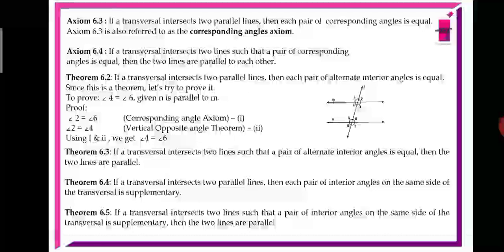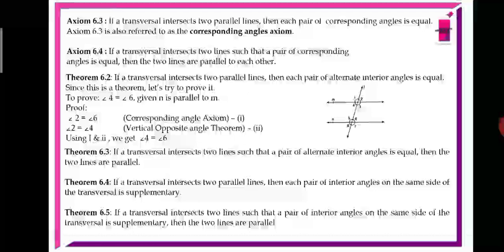So theorem 6.5 says, it's a converse of it. If a transversal intersects two lines such that a pair of interior angles on the same side of the transversal is supplementary, then the two lines are parallel. So these are the axioms and theorems.